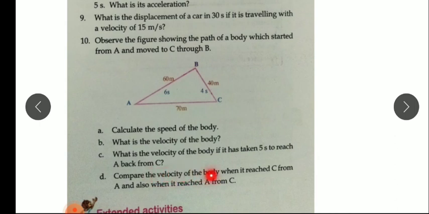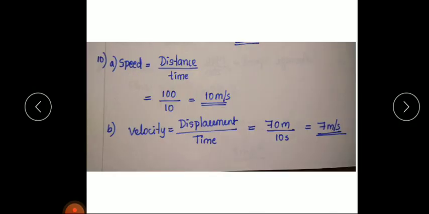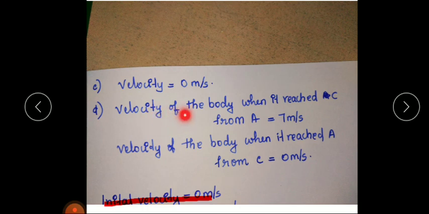Compare the velocity of the body when it reached C from A and when it reached A from C. In these two cases, we have to find the velocity. The velocity of the body when it reached C is 7 meter per second. And the velocity of the body when it reached A, we already know, is 0 meter per second.